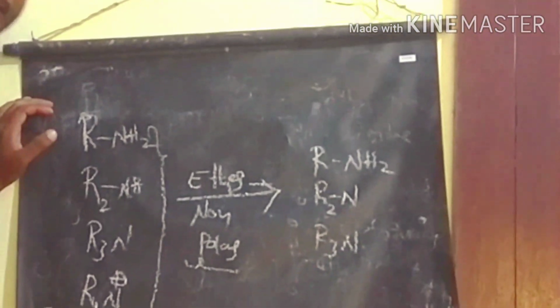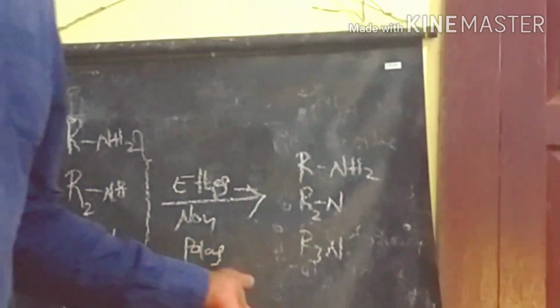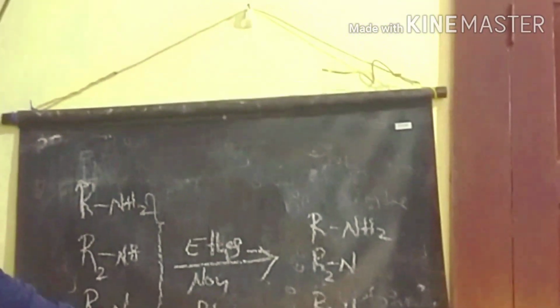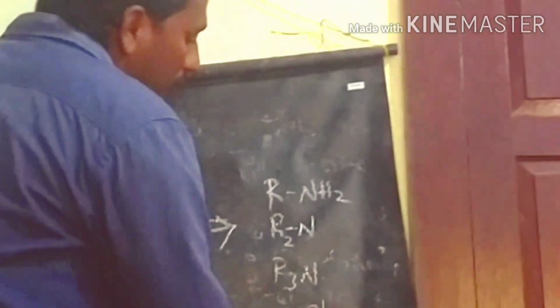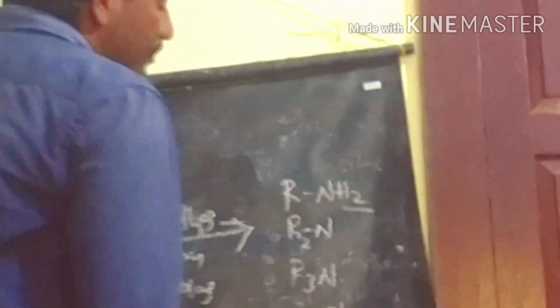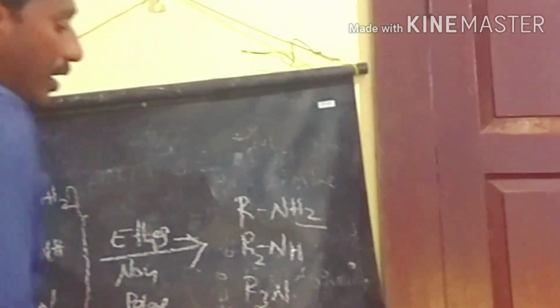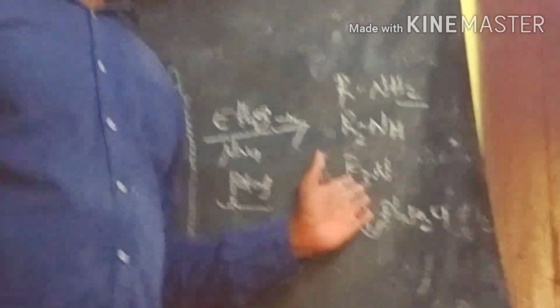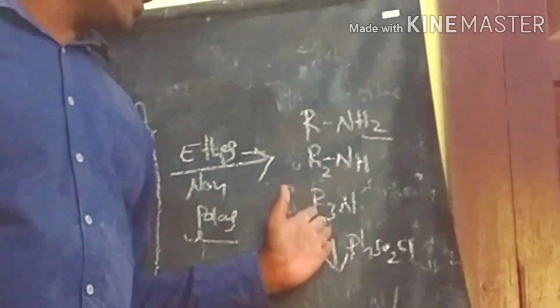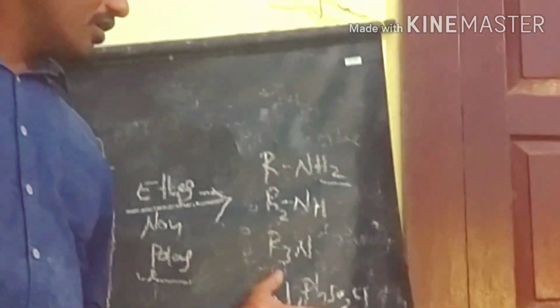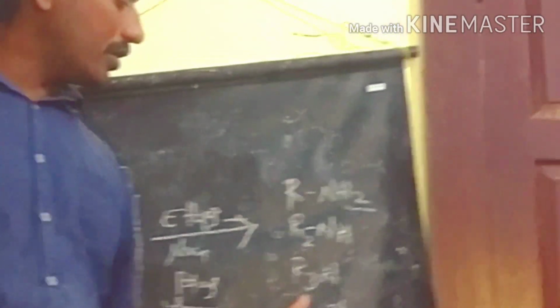Then the primary and secondary amines react with the sulfonyl chloride, because they have hydrogen present. So the tertiary amine does not react with the Hinsberg reagent.